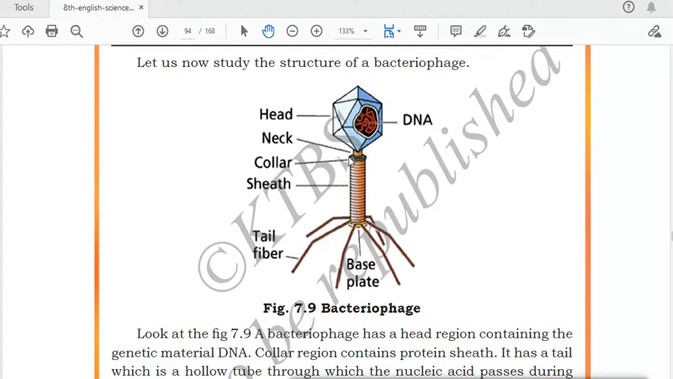As we have a neck in our body, like that only it is having a neck, and you all wear shirts. In the shirts, collars are present. That's why after the neck it is having a collar, and after that a tube like structure is present, that is called a sheath, and at the end it is having the base plate, which is used to attach the virus with the bacterial cell. Next, it is having the tail fibers. You can see the tail like structure. These are called the tail fibers.